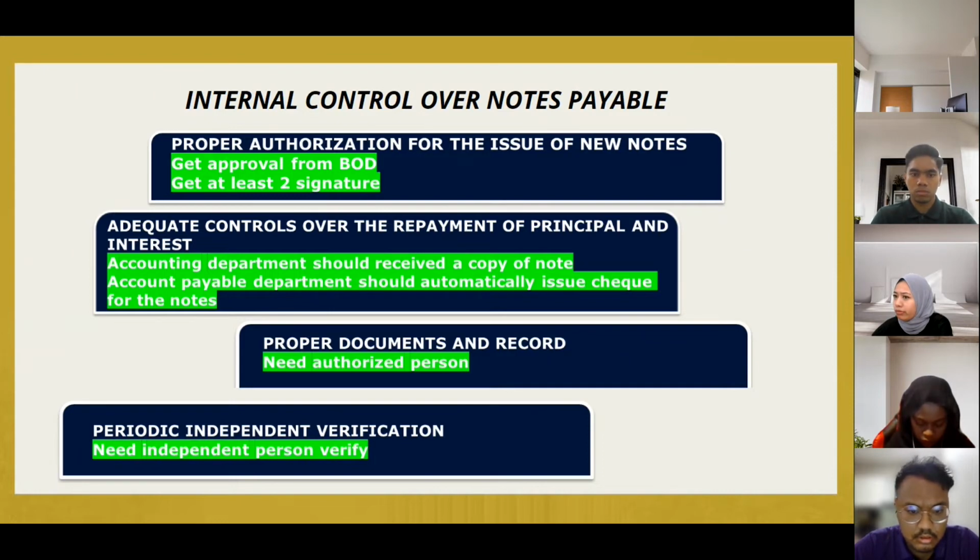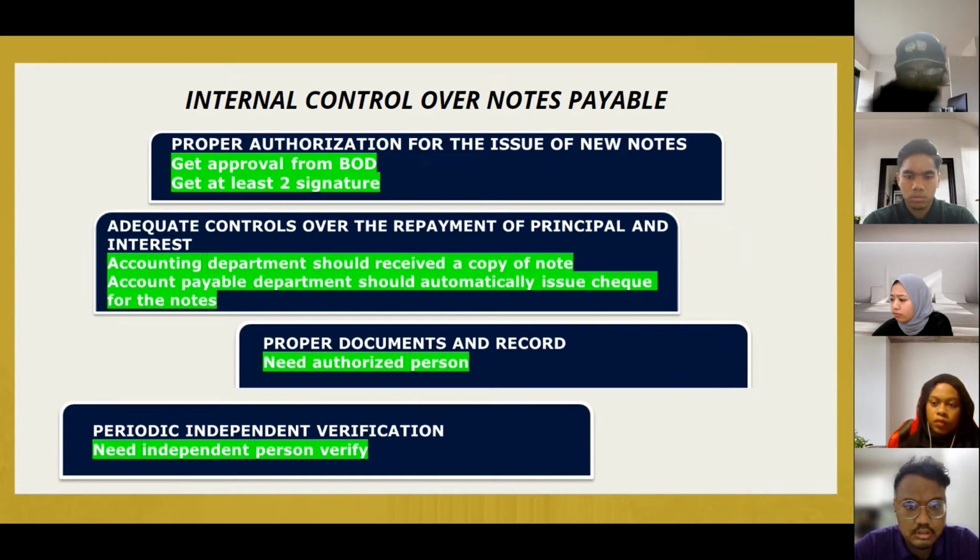And then the accounts payable department should automatically issue a check for the note or an electronic fund transfer for the note when the note becomes due. As we can see, this is the same way as when preparing the payment for the acquisition of goods and services. The copy of the note that the accounting department receives should provide the supporting document for payment, such as receipt, invoice, check and others that can be proof of payment, as evidence and a reference for auditing. So that's for the second internal control.